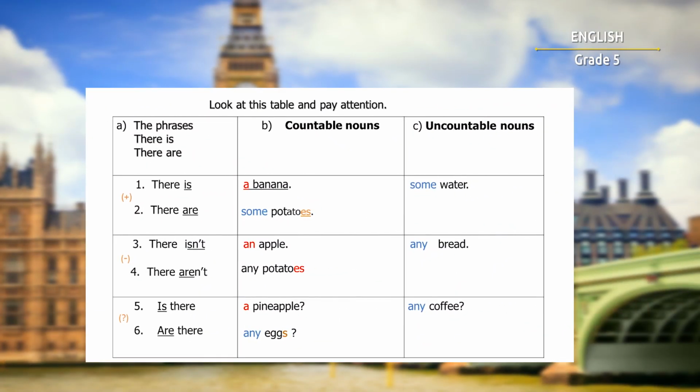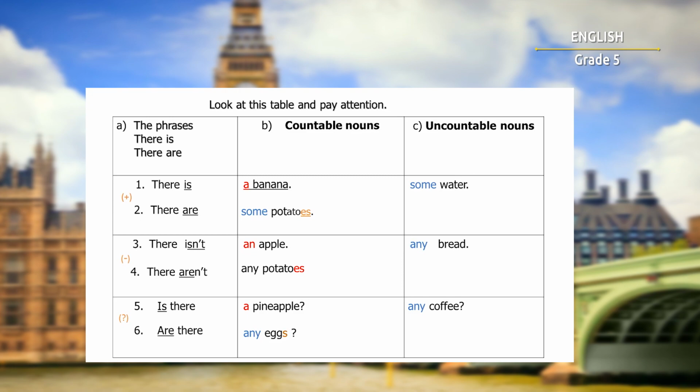Now look at this table and pay attention. As you can see, in all of these sentences, we've used the words some and any, and the indefinite article a or an. There are different types of sentences in the table. We see the positive, negative, and interrogative sentences. Let's look at these sentences in more detail.